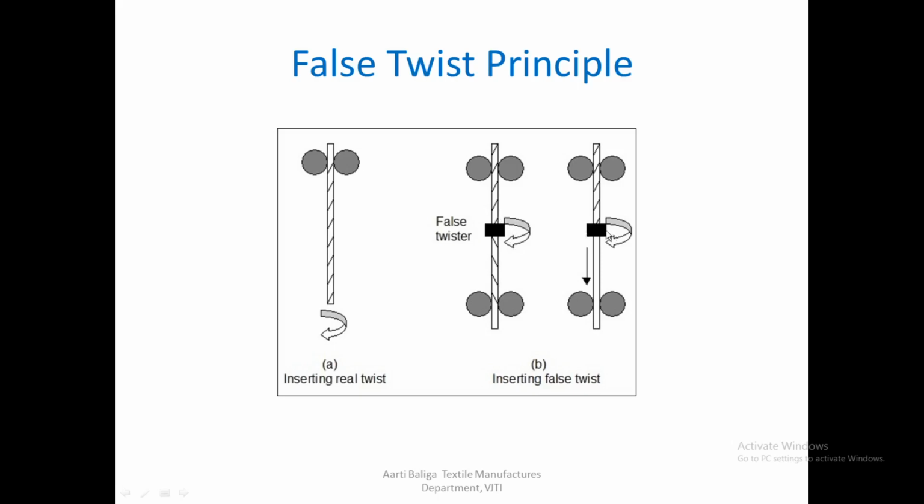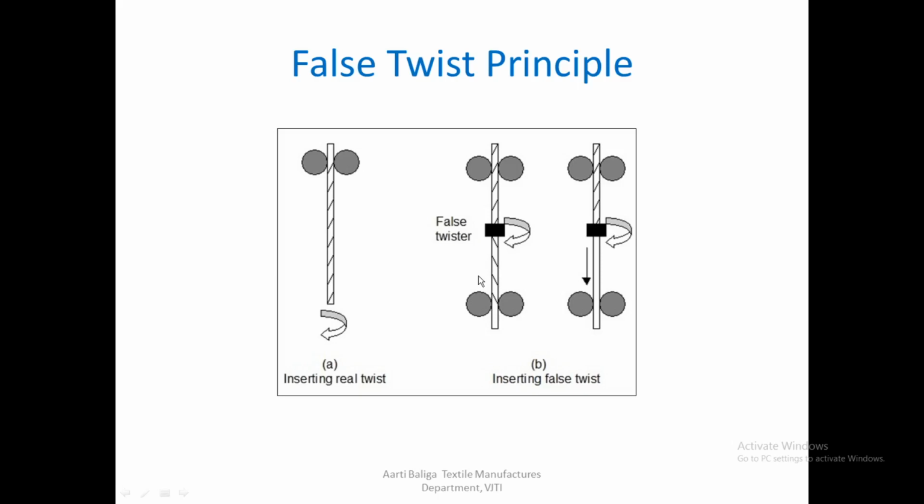Now there's one more element in both these diagrams that you see, which is called a false twister. This is nothing but a twister which is there in the middle of this yarn path, and it is rotating, say, in this direction. So if the rollers are not rotating, then in that case a twist is inserted both above and below the false twister. If you observe, the twists are inserted in opposite directions. In the top portion of the yarn, as you can see, the twist inserted is Z twist, and in the bottom portion it is S twist.